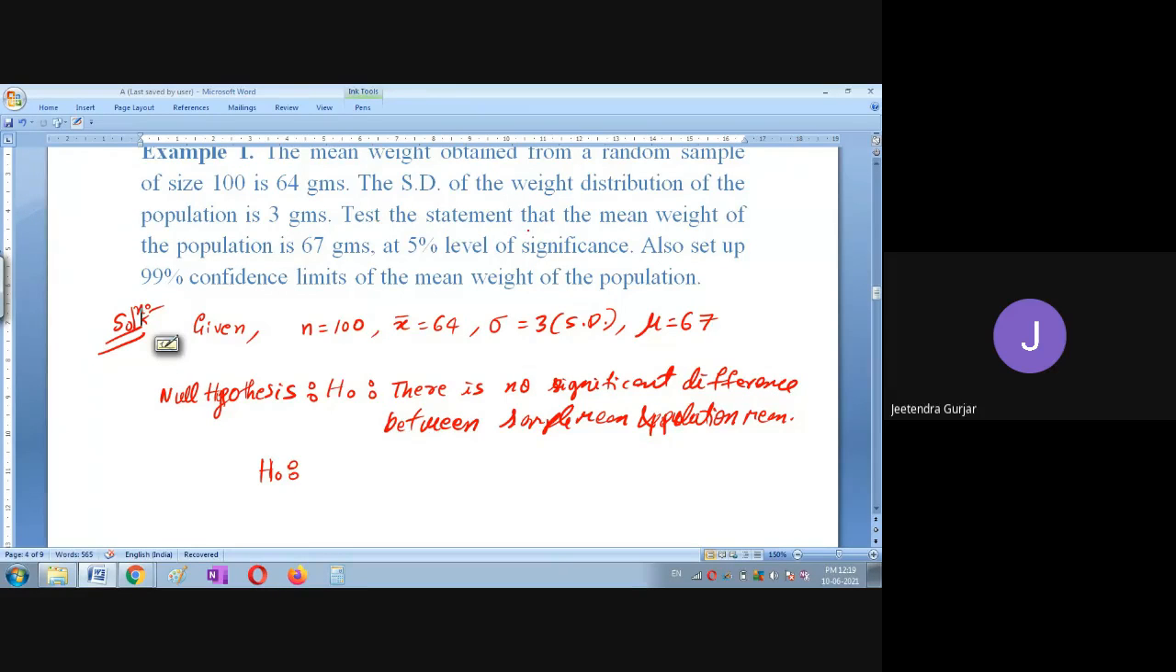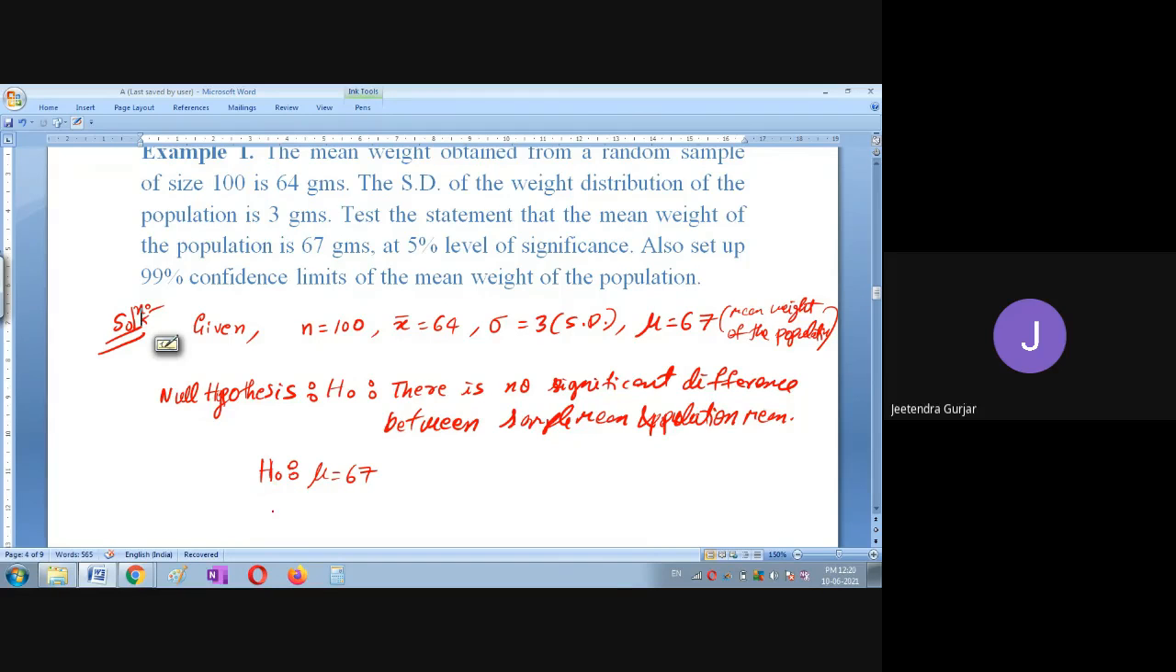We are going to test the mean weight of the population. So mean weight we have taken here. This is our mean weight of the population, friends. Okay, so we'll take the mean population here. Mu is equal to 67. We want to test, right?